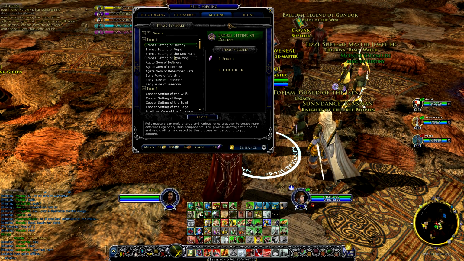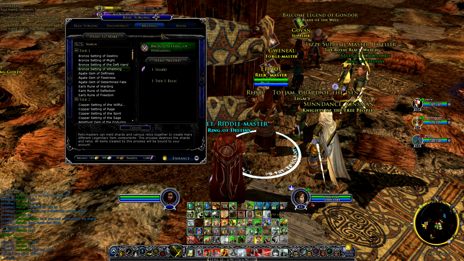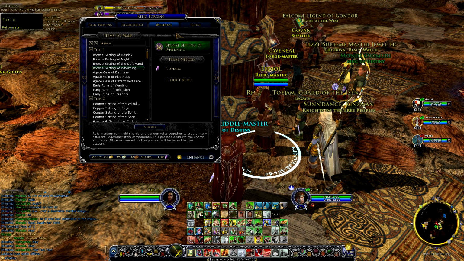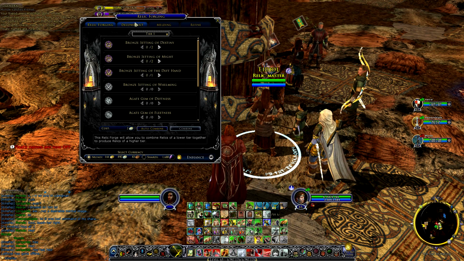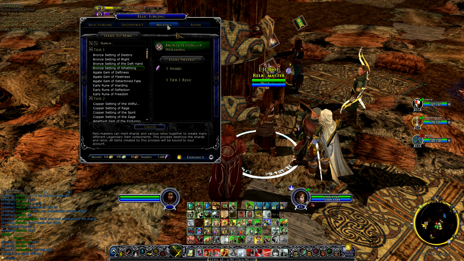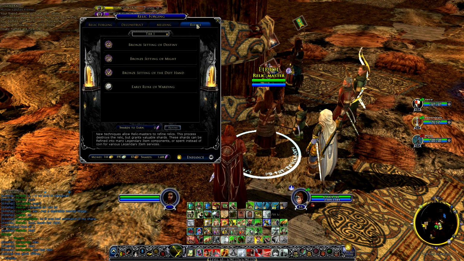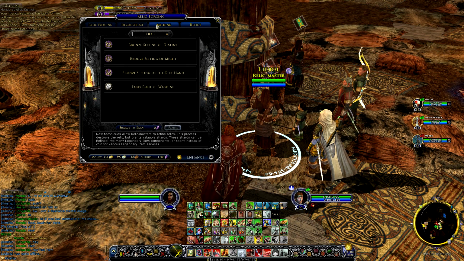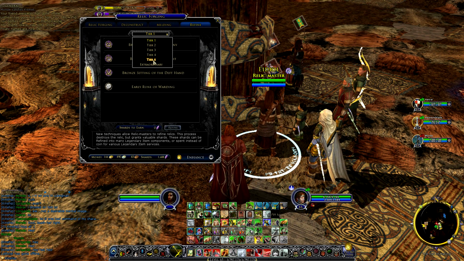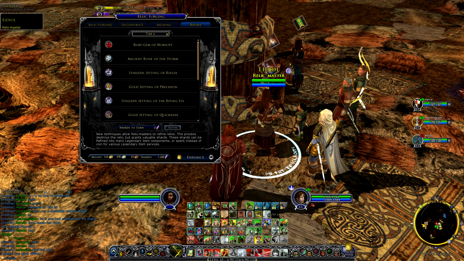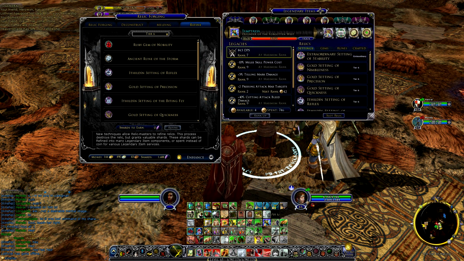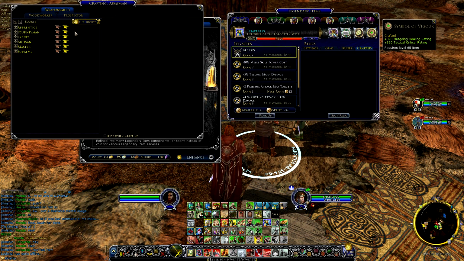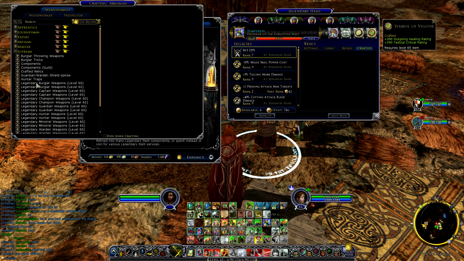Okay, well, what you do is you click on the Relic Master, and at the top of the page you have 4 tabs: Relic Forging, Deconstruction, Melding, and Refining. On every one of my tunes, I bring up my crafting panel, press T, and click on Crafted Relics.